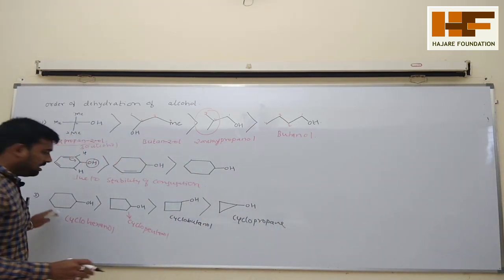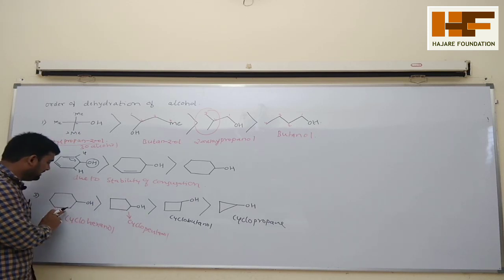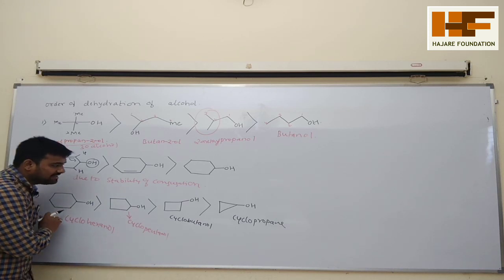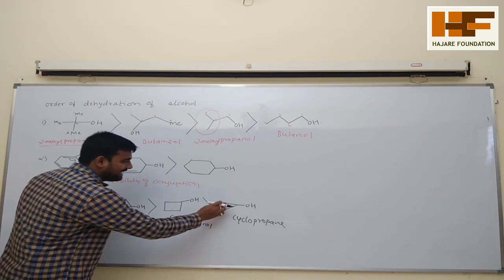Okay, so as you compare among these, this is the order of dehydration of alcohol. This will easily undergo dehydration because this ring is more stable. As for the angle stability, this stability is very less because angle strain is more here.